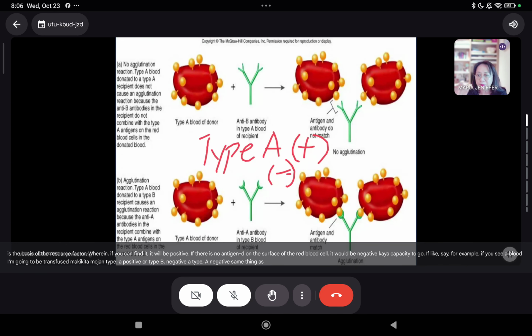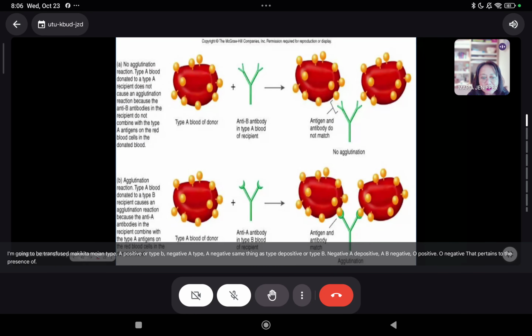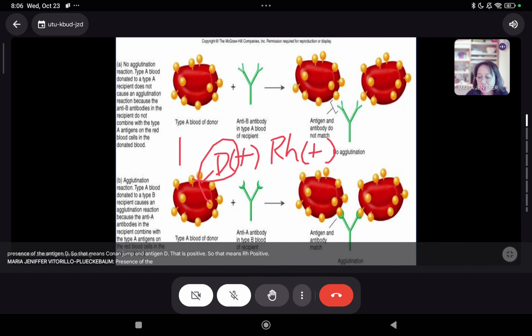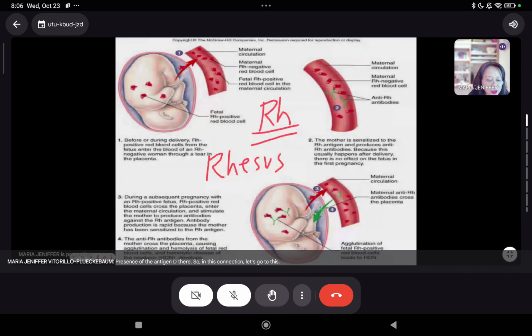Same thing as type B positive or type B negative. AB positive, AB negative. O positive, O negative. That pertains to the presence of the antigen D. So that means kung nandiyan ang antigen D, that is positive. So that means RH positive. Presence of the antigen D there. So in this connection, let's go to this case here.